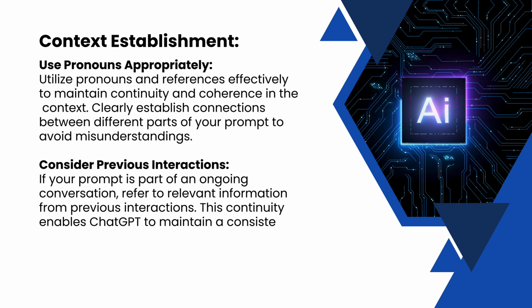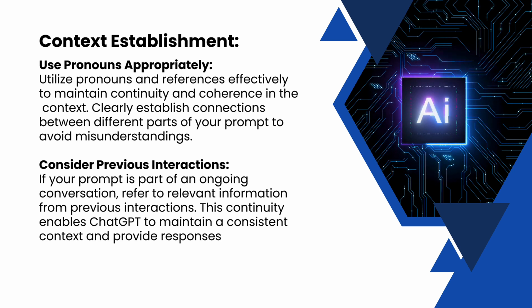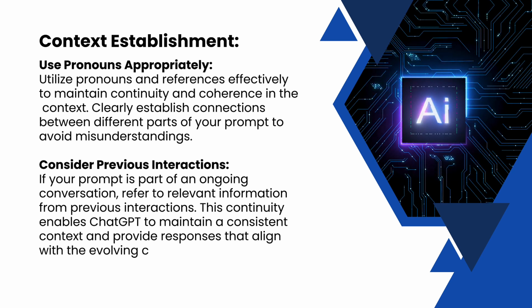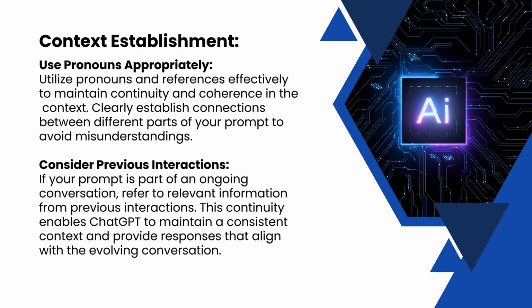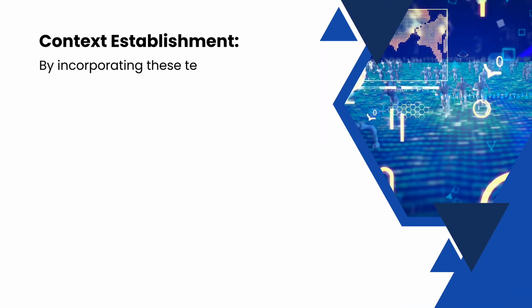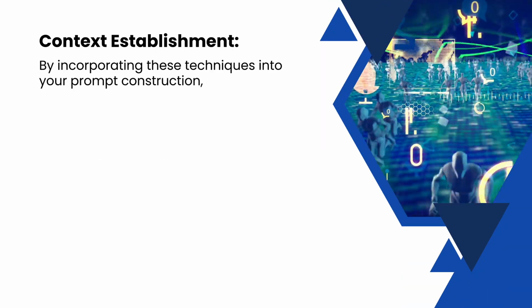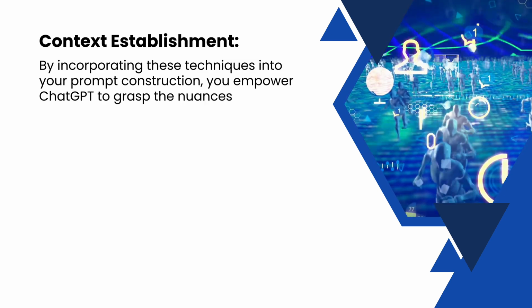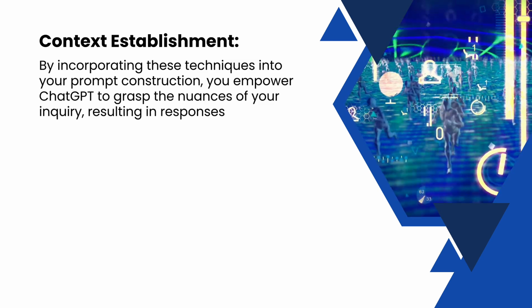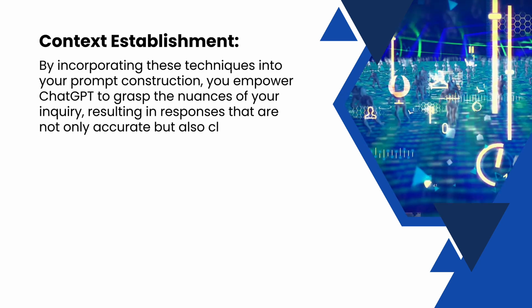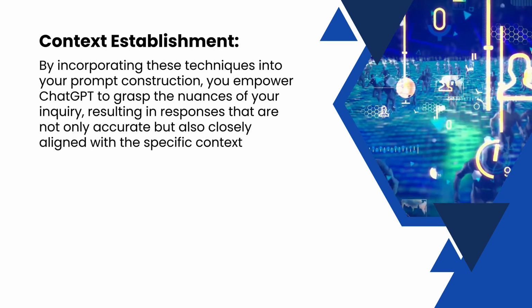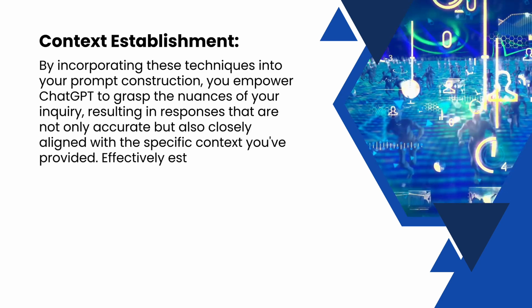This continuity enables ChatGPT to maintain a consistent context and provide responses that align with the evolving conversation. By incorporating these techniques into your prompt construction, you empower ChatGPT to grasp the nuances of your inquiry, resulting in responses that are not only accurate but also closely aligned with the specific context you have provided.